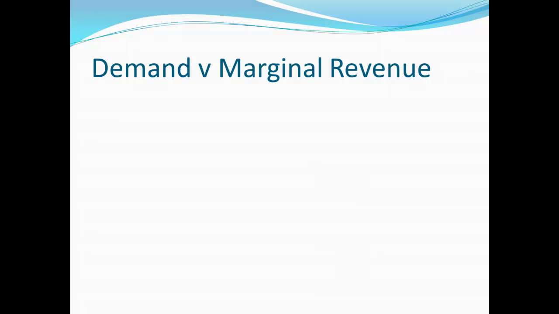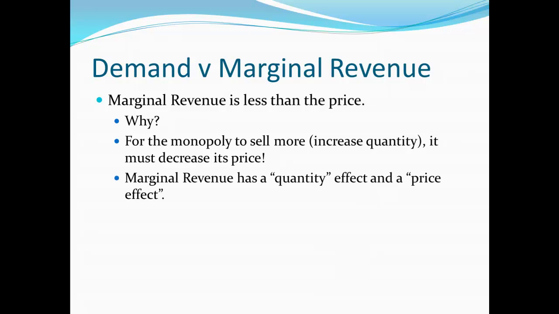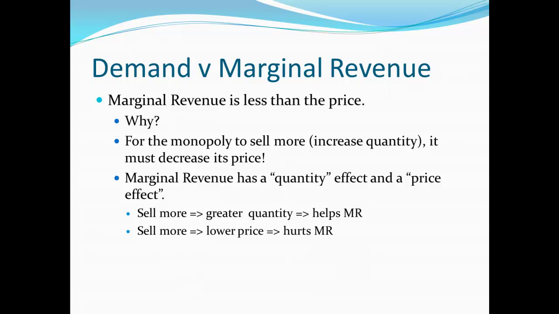An important point here is about demand versus marginal revenue. The marginal revenue here is less than the price, which is different from the price taker. So why did that happen? Well, for the monopoly to sell more, for it to increase its quantity, it has to decrease its price. As a result, marginal revenue will then show a quantity effect and a price effect. On the one hand, we're selling more. That greater quantity would tend to help our revenues. So marginal revenue should be higher the more we sell. Except at the same time, for us to sell more, we have to lower the price, and that hurts our marginal revenue. So because I am selling more but at a lower price, my marginal revenue is actually below the price.